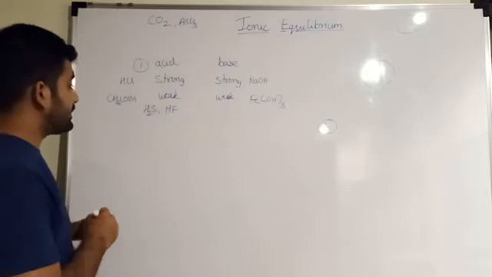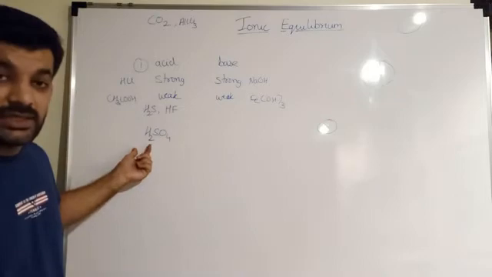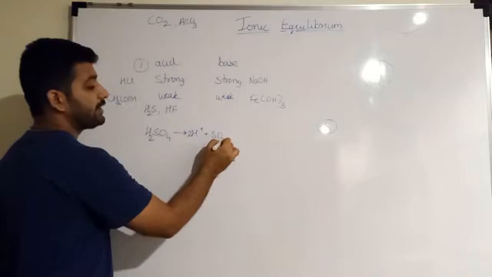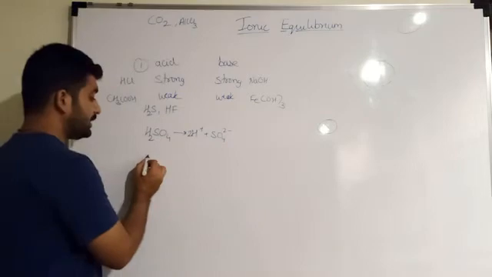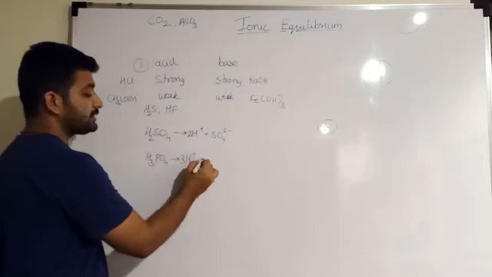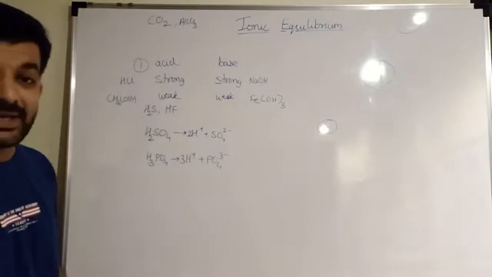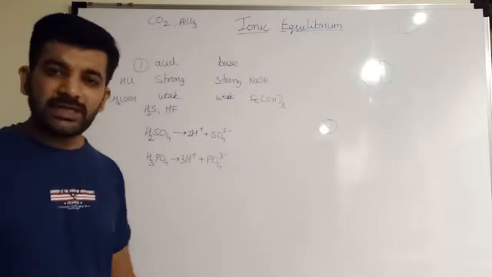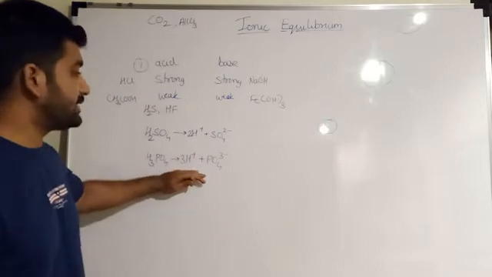If we see HF, here also we have one hydrogen, hence again it is a monoprotic acid. Now if you see H2SO4, it donates 2H+ ions, giving 2H+ and SO4 2-, hence it is known as a diprotic acid. Similarly, H3PO4 gives 3H+ plus PO4 3-. This is known as a triprotic acid, where 3 hydrogen atoms are donated. Polyprotic acids are those with more than 3 hydrogen atoms present in them.